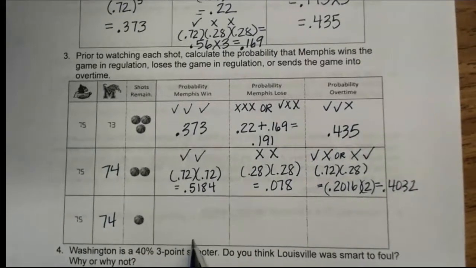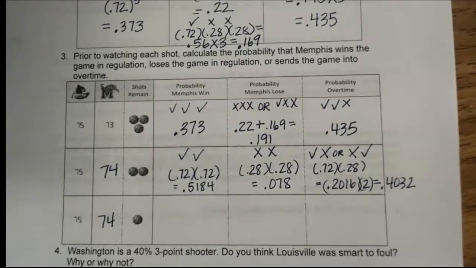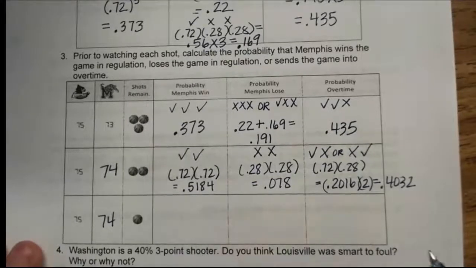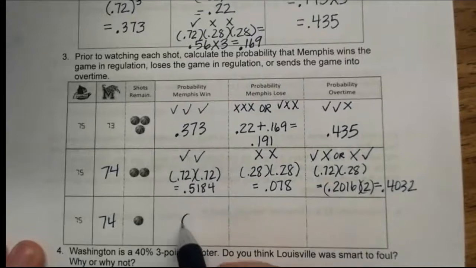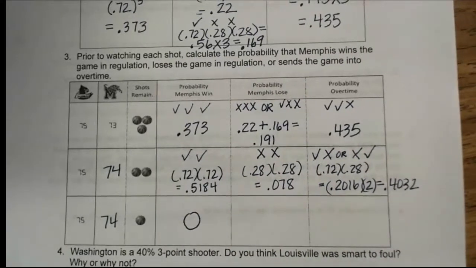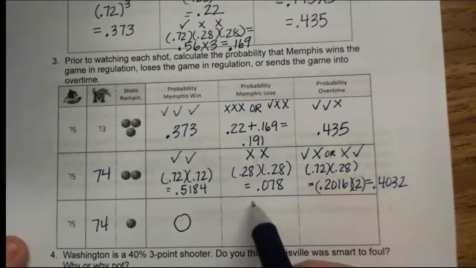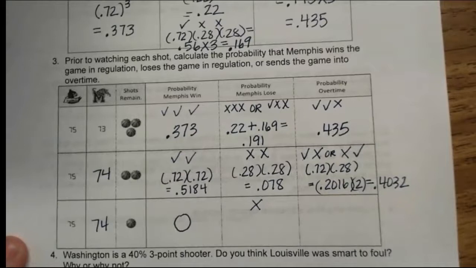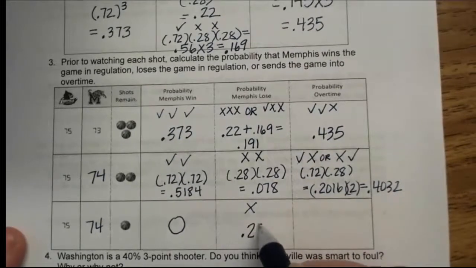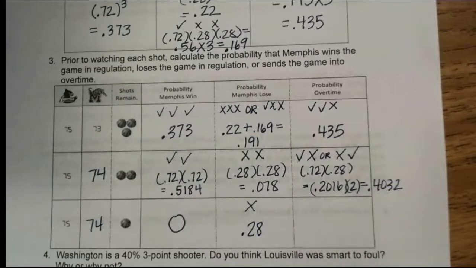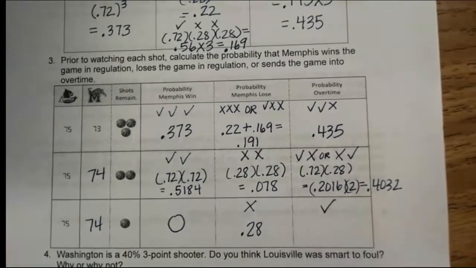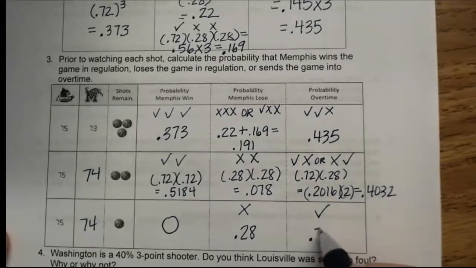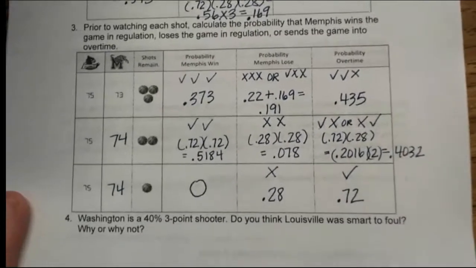So now, based off of this information with one ball remaining, what's the probability that Memphis is going to win, just straight out and out win this game? It's not possible. He can only tie at this situation. So there is a 0% chance that they're going to win the game at this moment in time. So what else is left? He's got one ball. If they're going to lose, he's going to have to miss this shot. So a miss has a 28% chance of happening because it's just one ball. Or if they're going to go into overtime, they have to tie, so he's going to have to make this shot. So there's a 72% chance that they're going into overtime at this point.